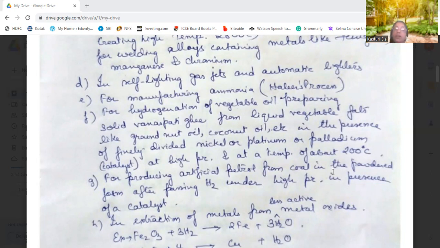Okay. Then in the extraction of metals, certain metals are extracted from the metallic oxide. These metals should be very less active metals. Otherwise, if we use highly active metals like sodium, potassium, their oxides will not be reduced by hydrogen, because the highly active metals have an affinity for oxygen. They will be almost fused to the oxygen. They will not leave that oxygen apart from them. That's why the hydrogen will not be able to reduce them into their metals.